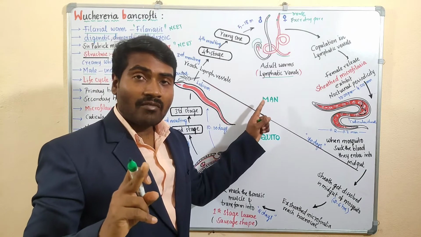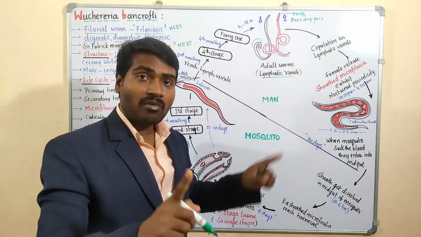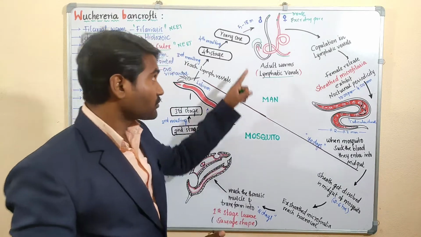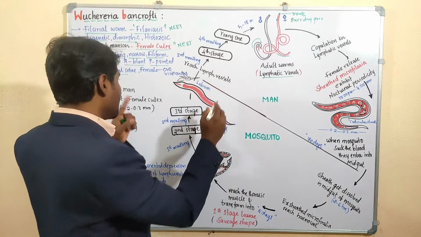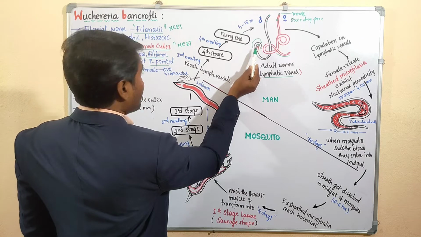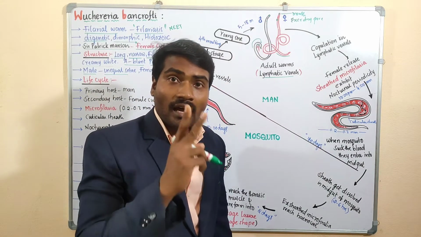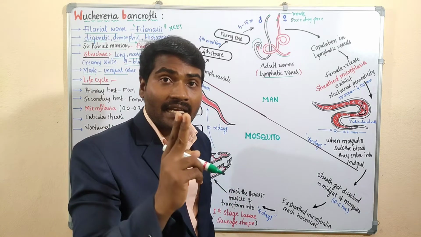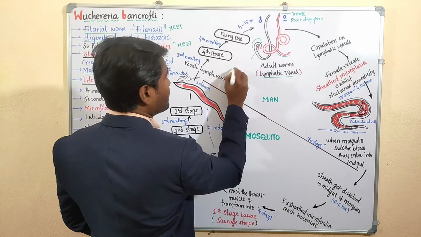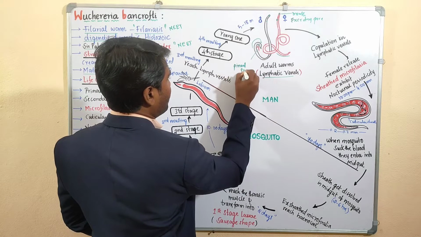The male filarial worm also has the same structure, with only a small difference that can be framed as a question in the NEET examination. I will tell that difference. At the posterior, at the cloacal aperture, a pair of unequal sized chitinous setae are present. I will write the name: spicules.